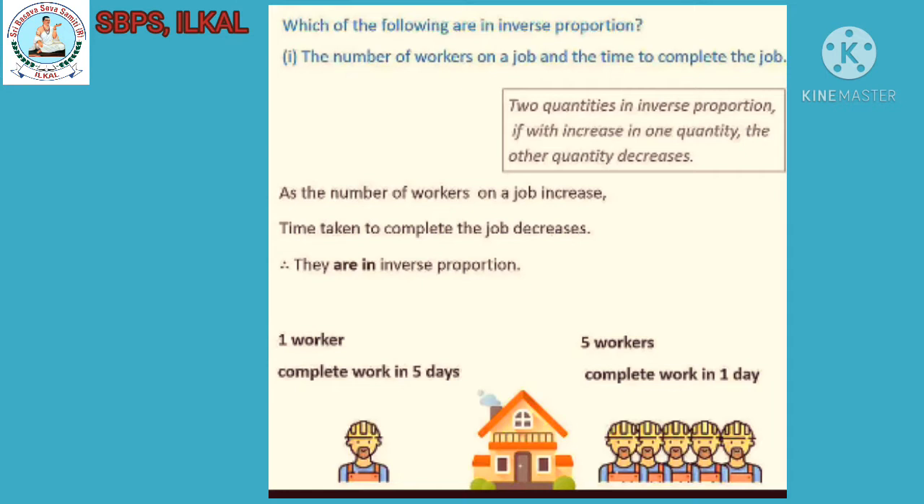Two quantities are in inverse proportion if with increase in one quantity, the other quantity decreases. As the number of workers on a job increases, time taken to complete the job decreases. Therefore, they are in inverse proportion. For example, one worker completes work in 5 days, but 5 workers can complete the work in a day.